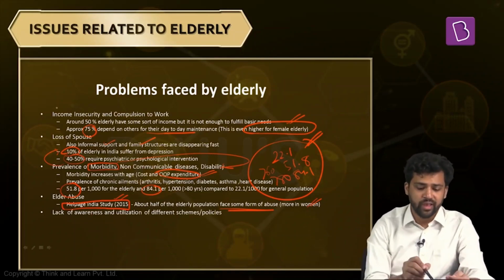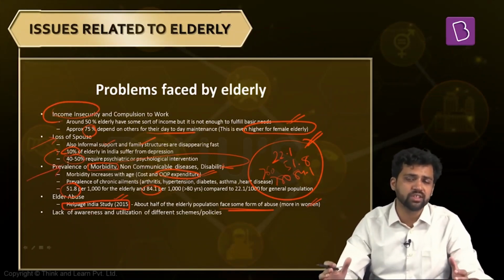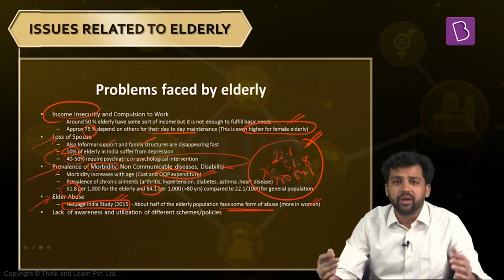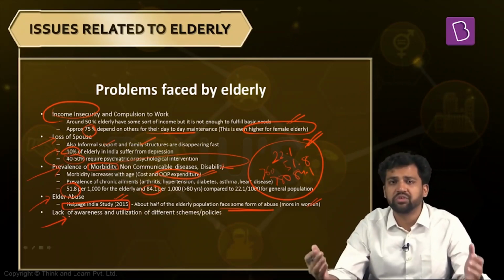So this is about the problems of the elderly. The income insecurity they face, the lack of informal and formal family structures, prevalence of morbidity, different kinds of diseases, especially non-communicable diseases, which lead to disability in the long term. Presence of elder abuse in society: 50% of our elderly face some sort of abuse. And apart from that, lack of awareness among the elderly about their rights, and about different kinds of schemes and policies.